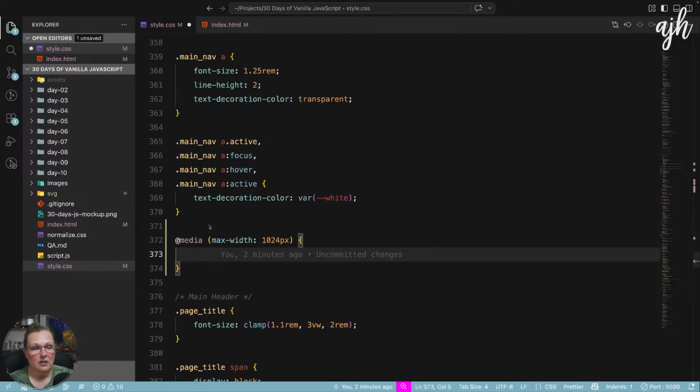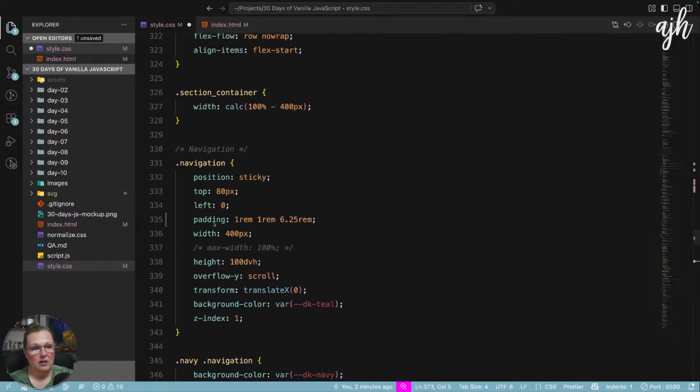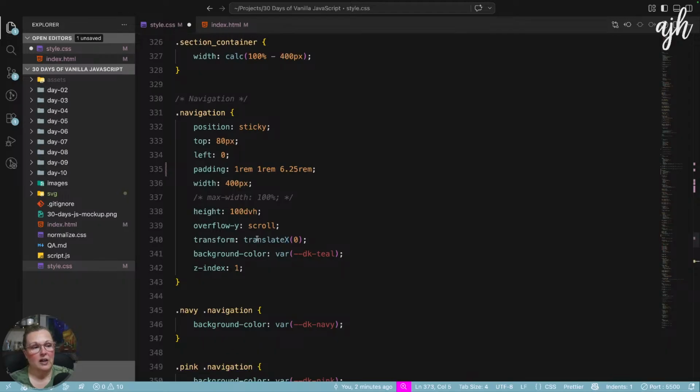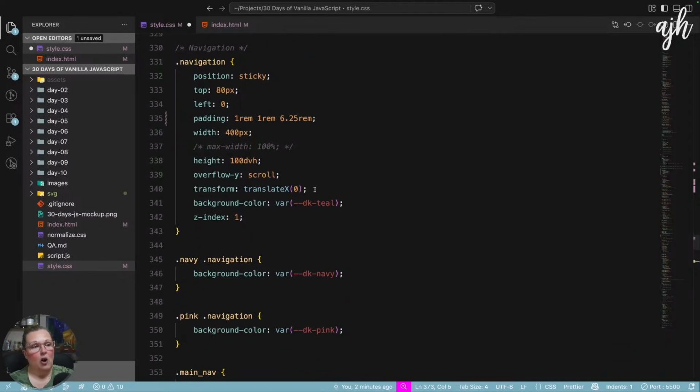Okay, so the navigation is sticky. We're going to change the position now. We're actually going to change this to fixed, and we're going to style this off canvas. It's already, this is a little different from how we normally do it, transform translate 0. This is like our baseline, because the animation for that off canvas navigation to come back on screen is the transform property. So normally I set the baseline to translate 0 for mobile.